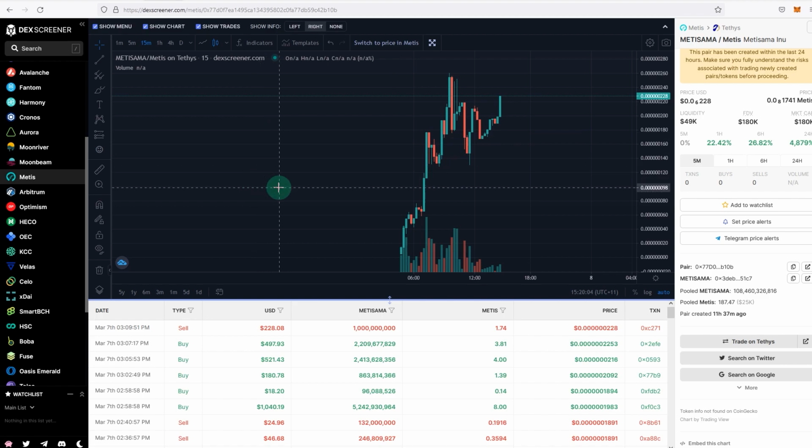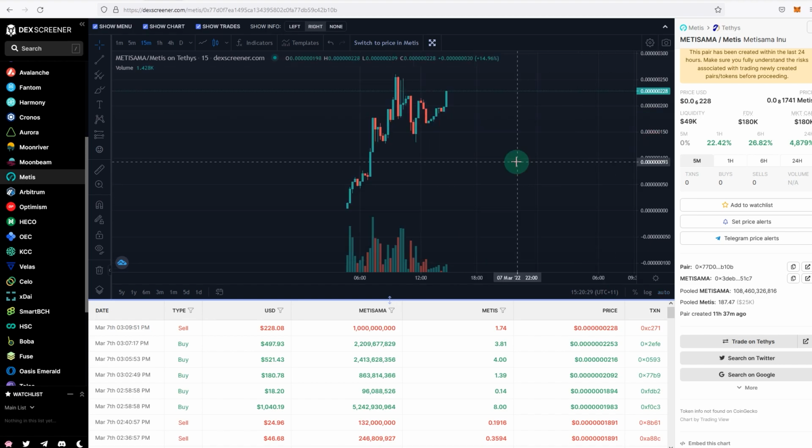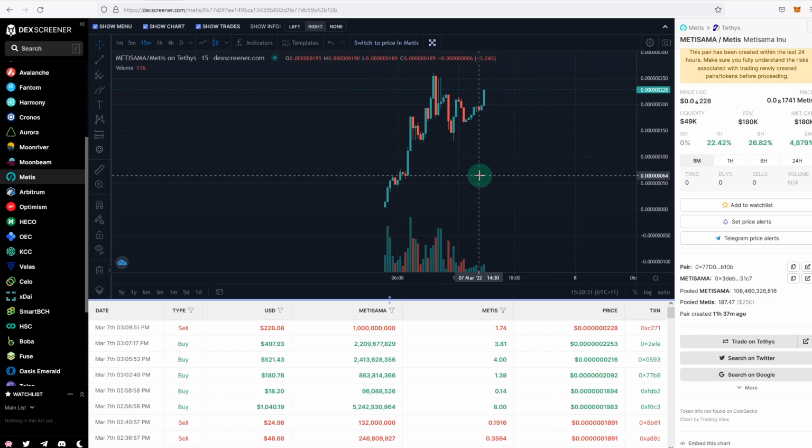I do expect METIS to grow substantially from now on, especially because we have a catalyst: Andre and the other guy have left Phantom, and they've mentioned that they're going to pull the plug on different projects, which we don't know what's going to happen in the future, but it's definitely positive for METIS. If you are in Phantom, I apologize that this is how things have turned out. Hopefully everything will be okay in the future.